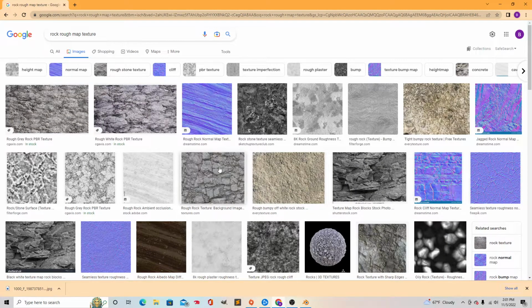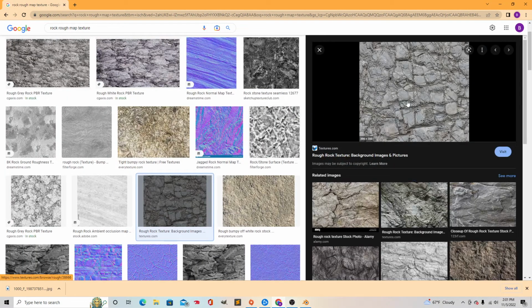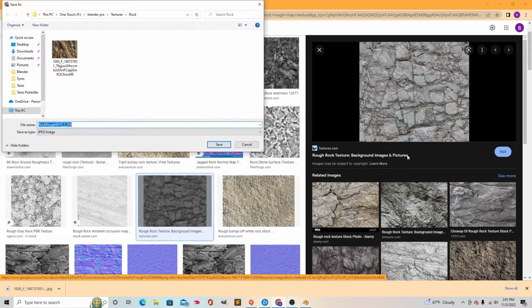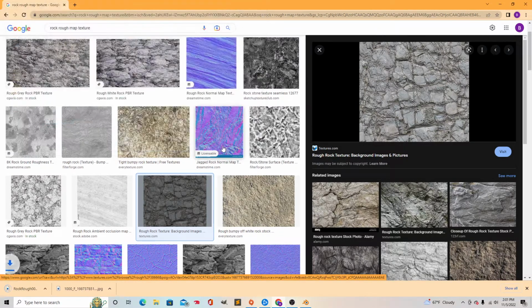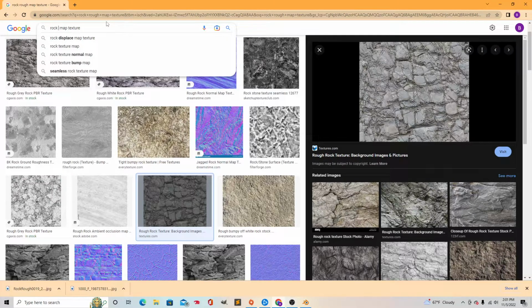Alright, and what we're going to do is choose this one right here. This one's a nice one. Save image as. Save image. And next what we're going to do is our normal map, because this will define our textures.